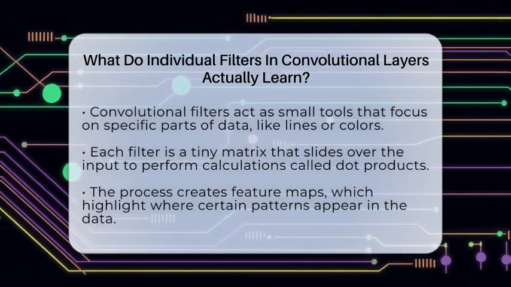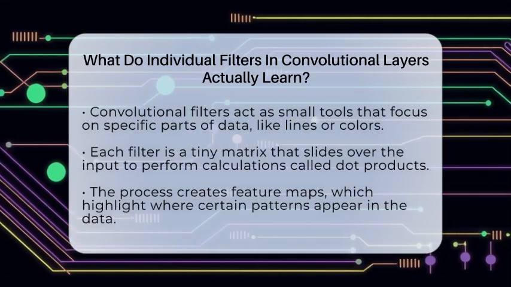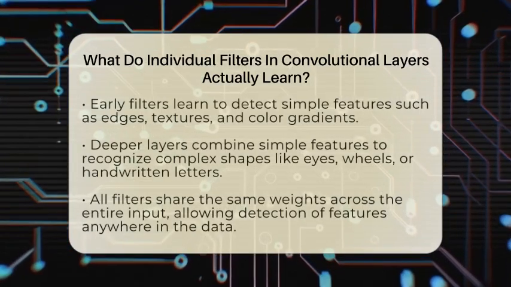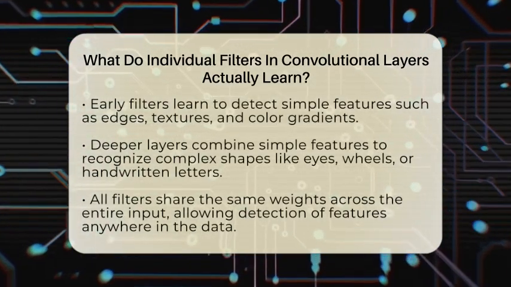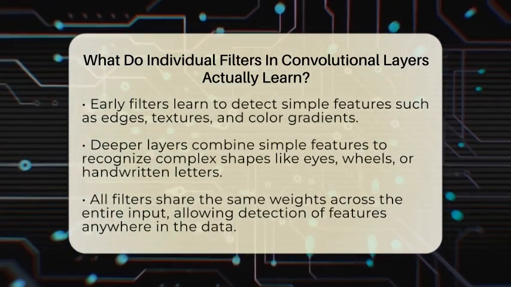In the early stages of a convolutional neural network, filters usually learn to spot simple features. These include edges that go in different directions, basic textures, or color gradients. For example, one filter might respond strongly to vertical lines, while another detects horizontal edges.